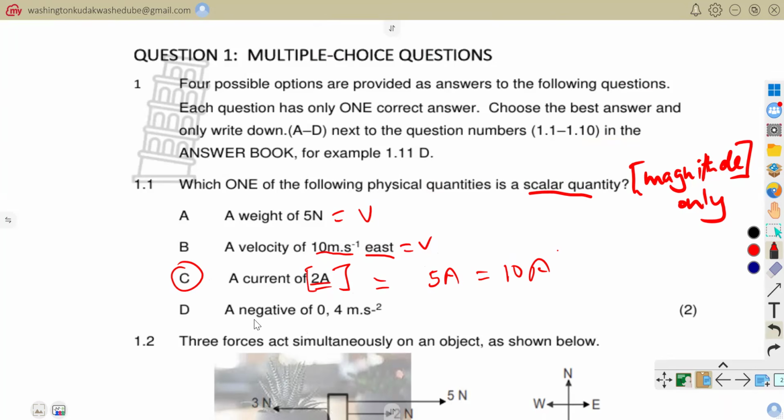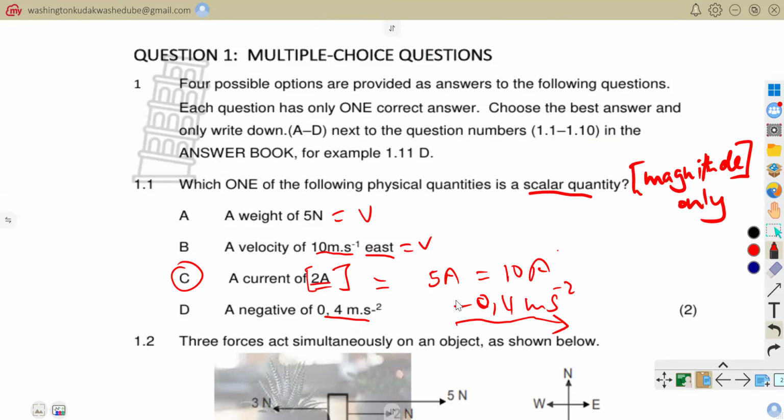And then a negative 0.4 meters per second squared. This is acceleration, and if you say negative 0.4 meters per second squared, it simply means that the object is decelerating, or else its rate of change of velocity is in the opposite direction.